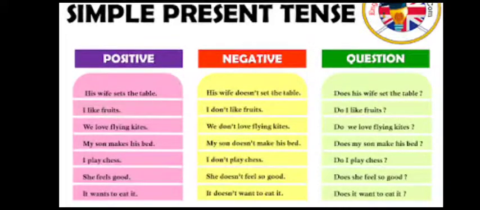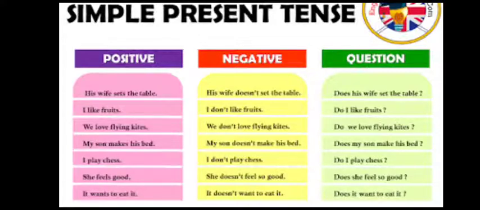Now let us see the negative form of it. We have converted it by adding does not. So subject plus does not plus the root form of the verb. His wife does not set the table. Now over here we have to add do or does to make the question. With a singular subject we are using does. So, does his wife set the table? And the last is the question form.